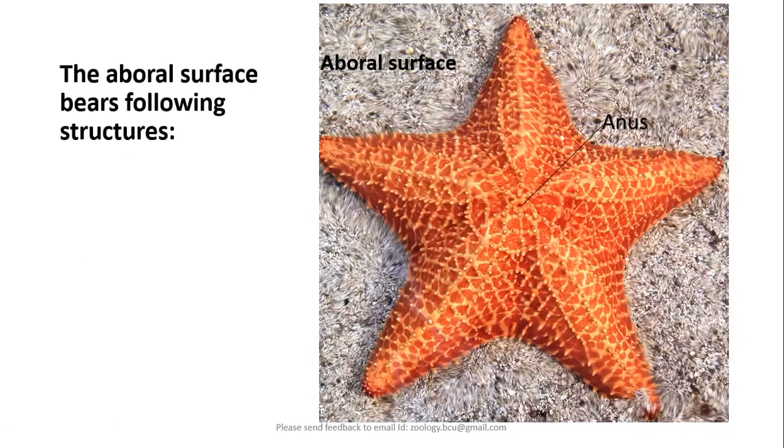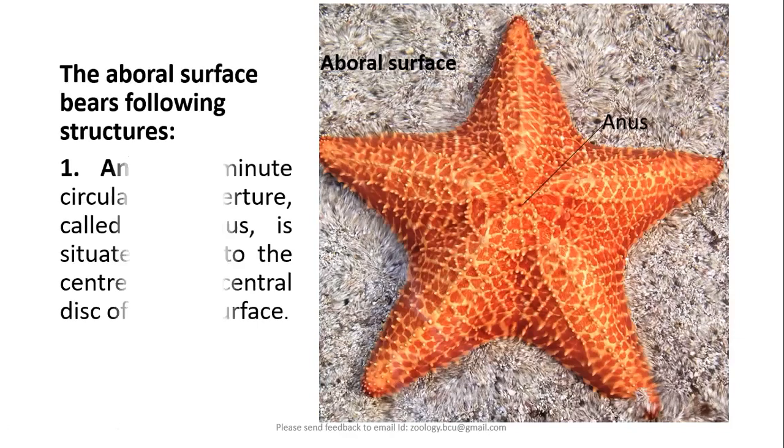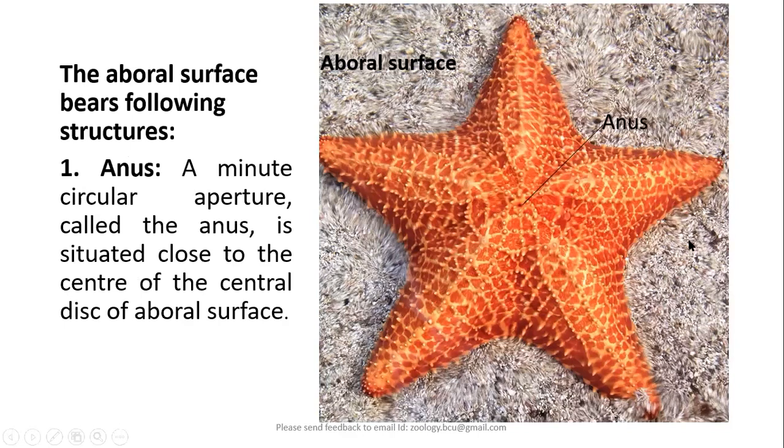First and foremost, on the aboral surface, we see the anus. Anus is a minute circular aperture. It is situated close to the center of the central disc on the aboral surface.